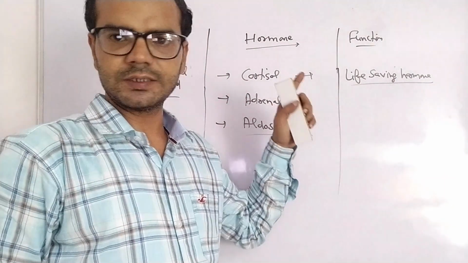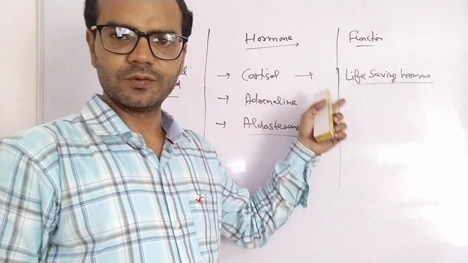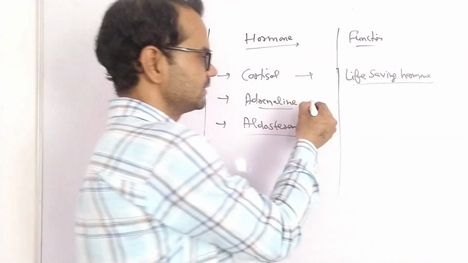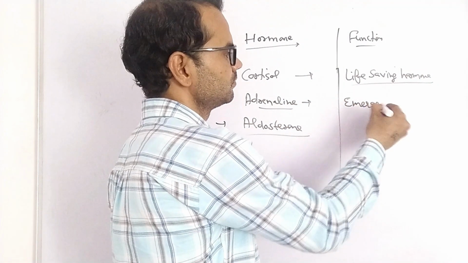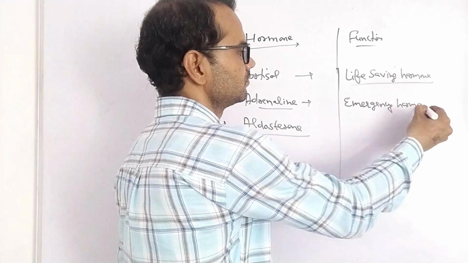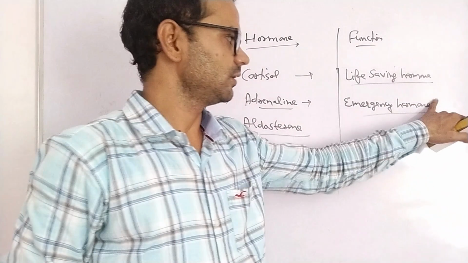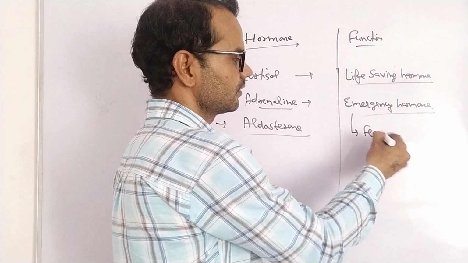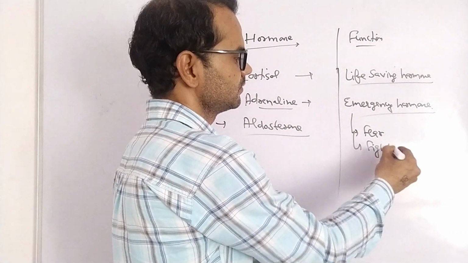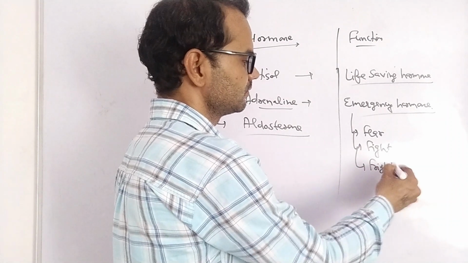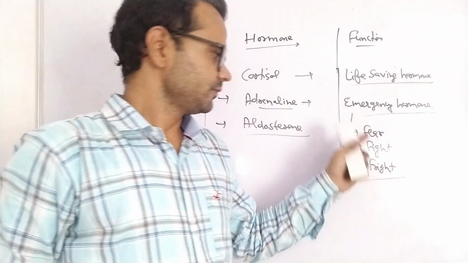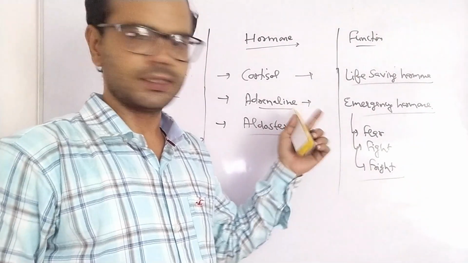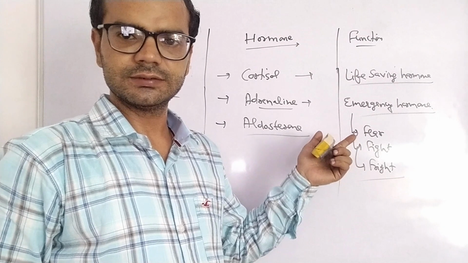Why is it called a life-saving hormone? Because during organ transplantation, it depresses the immune system of the patient. Adrenaline is called the emergency hormone. Why? Because it prepares the body in fear, fight, and flight. It increases the breathing rate, the heartbeat, and the blood circulation.